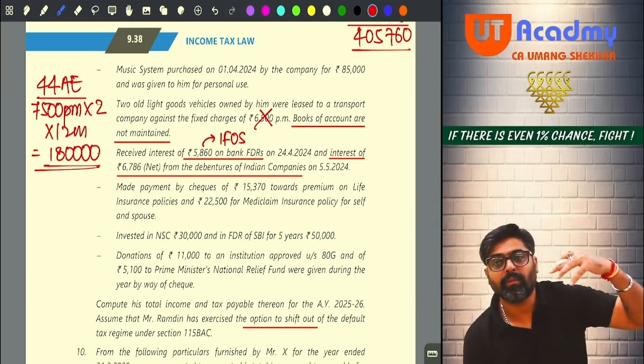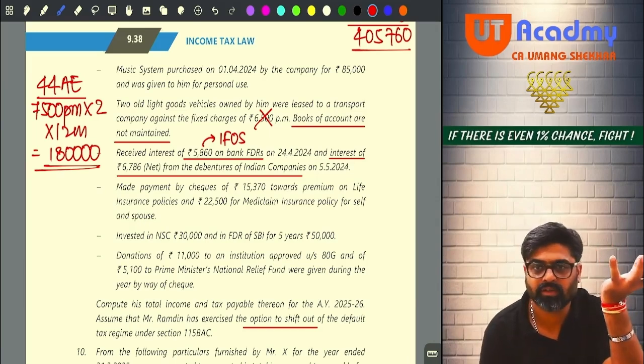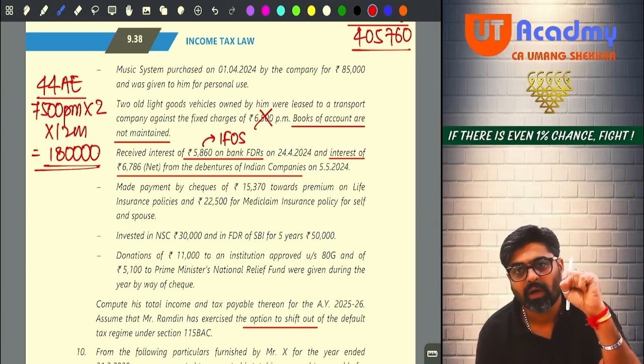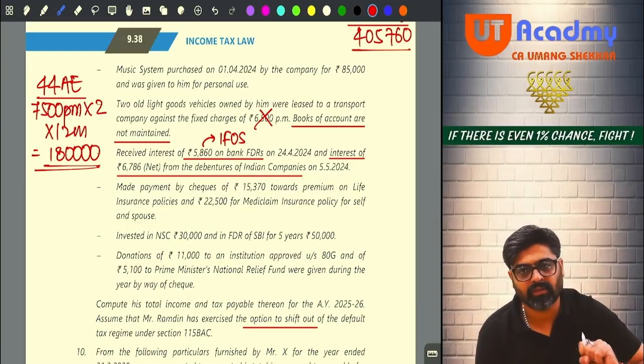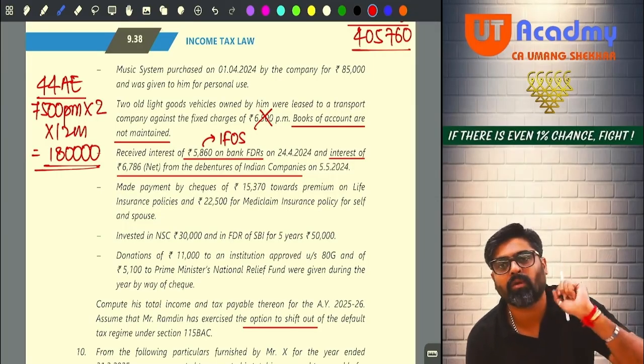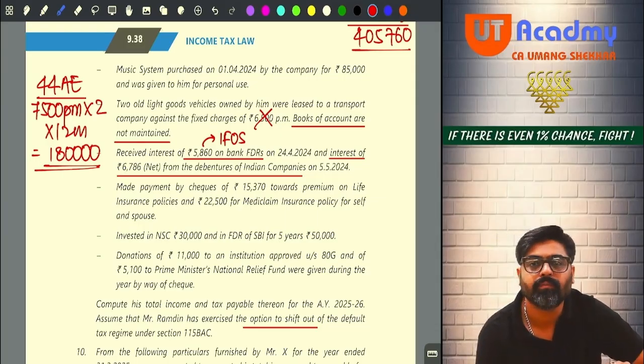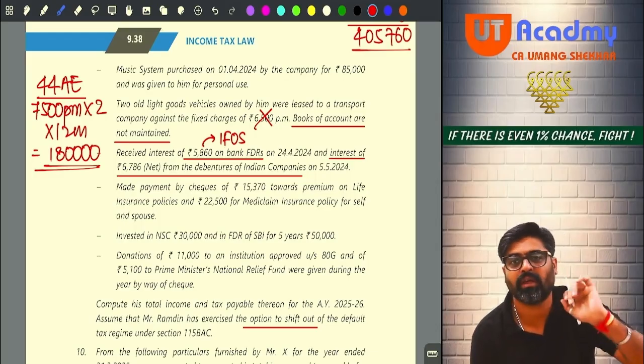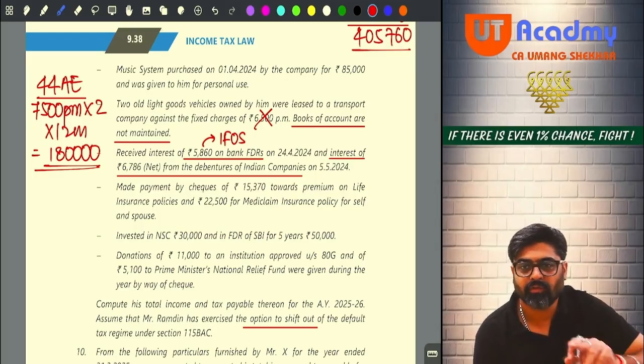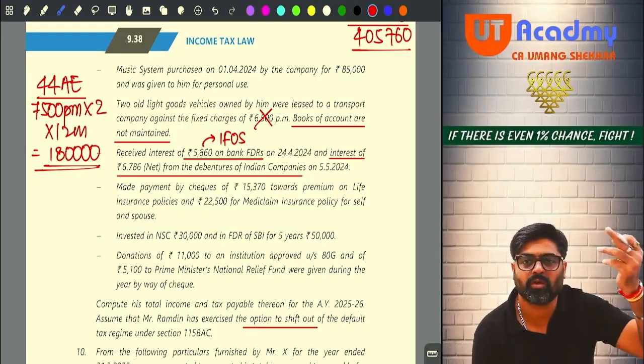So some interest was there which you were supposed to receive. Out of that 10% TDS is deducted and this net amount is given. So can I say this net amount is your 90% amount? And under the head IFOS, you don't have to show net, you have to show gross. So you'll have to do the grossing up. If this amount is 90%, how much should be 100%?